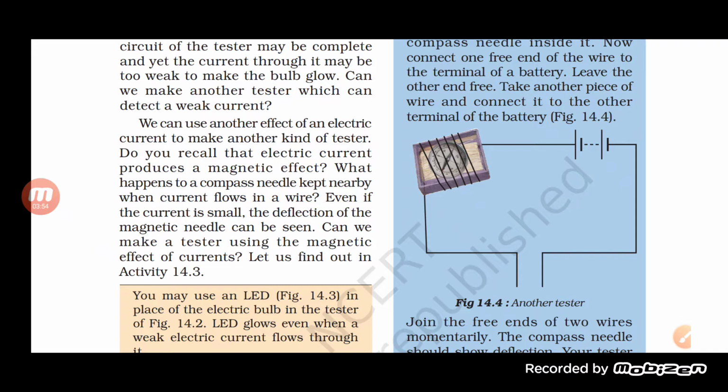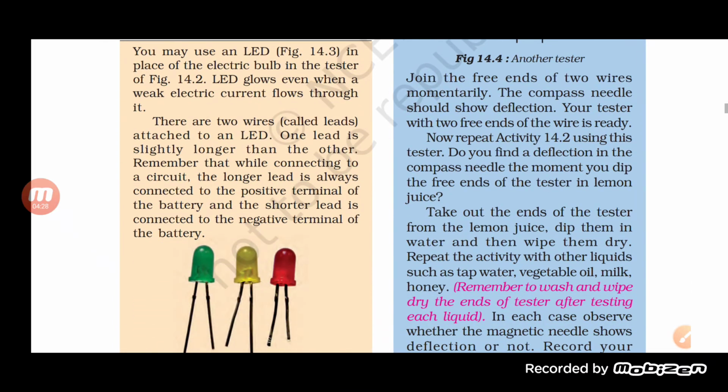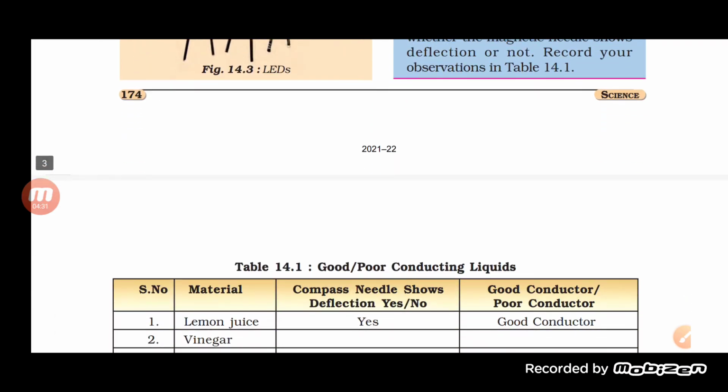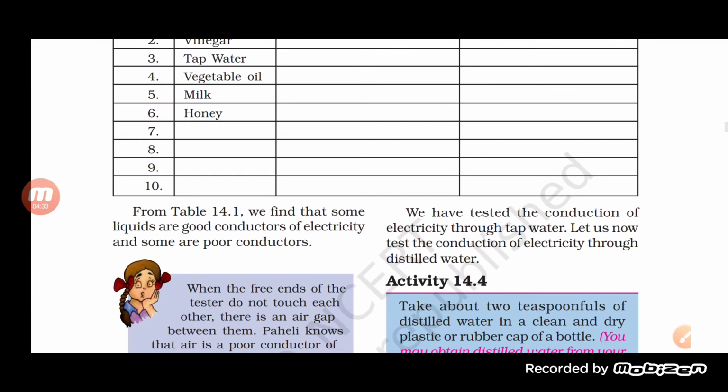So if we take the lemon juice and connect the wires with the battery, and take an empty matchbox and put a small magnetic needle into it, then we find that it shows a deflection. Even though the current produced here is in a very small amount, the magnetic compass deflects, and the deflection proves that electric current is flowing through it. Now we can do this process with all the other different kinds of liquid.